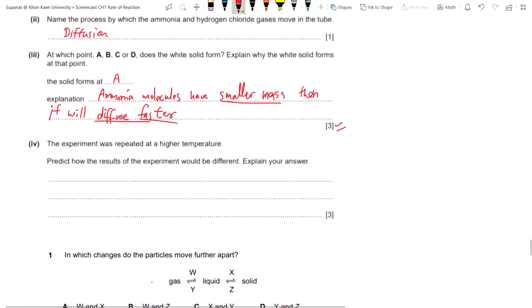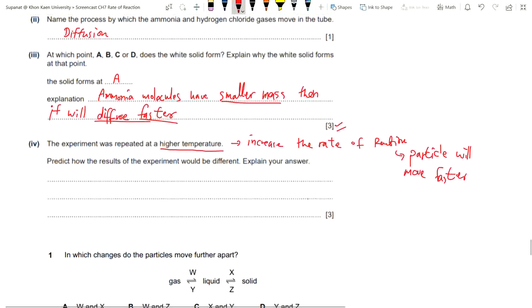Alright. And number 4. The experiment was repeated at the higher temperature. Predict how the result of the experiment would be different. Explain your answer. Increasing temperature will increase the rate of the reaction because the particles will move faster.